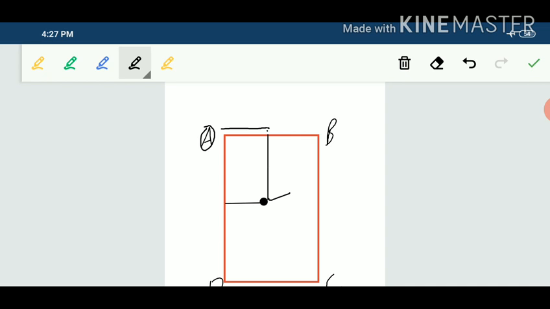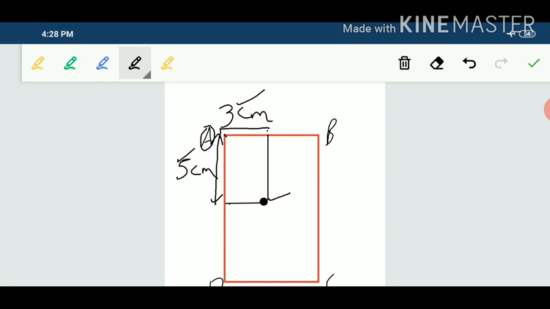Find this distance. Like if this distance is 3 centimeter, and find this perpendicular distance. This distance is 5 centimeter. So the distances of the perpendiculars from these points are 3 centimeter and 5 centimeter.